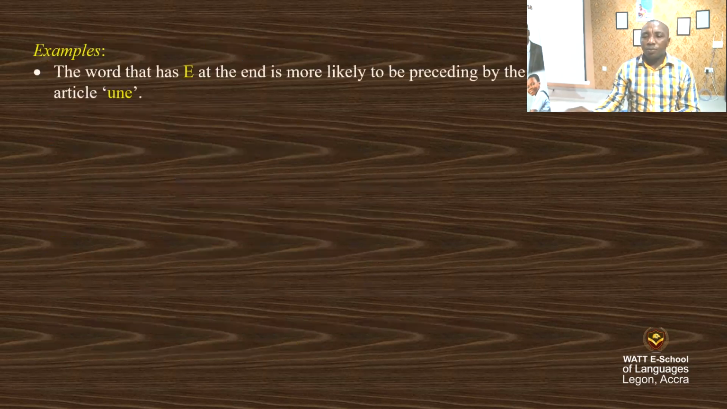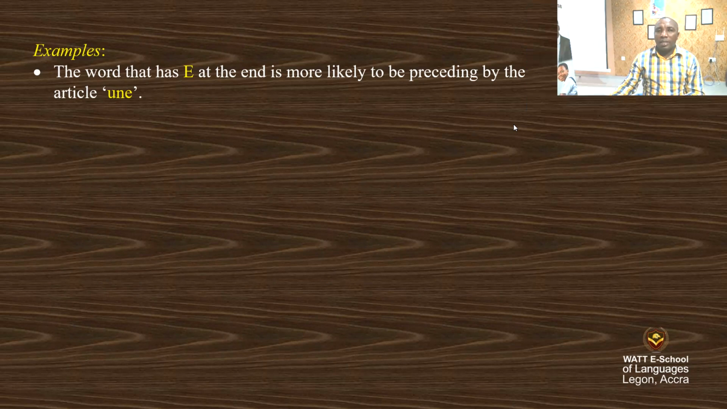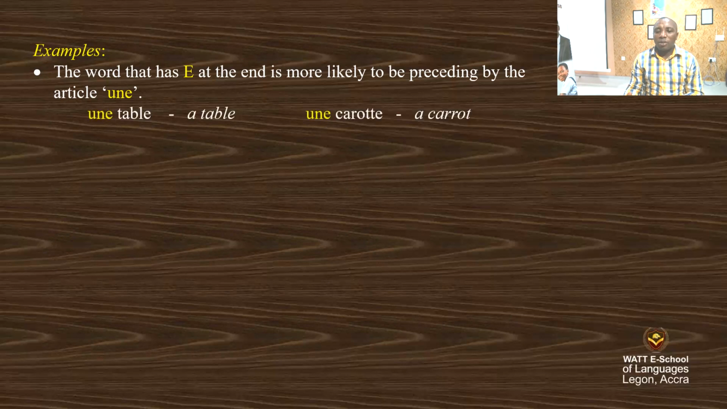Examples are as follows. A word that has E at the end is more likely to be preceded by the article une. I taught you that 75% of the time, words that end in E are likely to be feminine. It's the same thing here. Example, une table, une carotte, a table, a carrot, une lampe, a lamp, une flûte, a recorder.